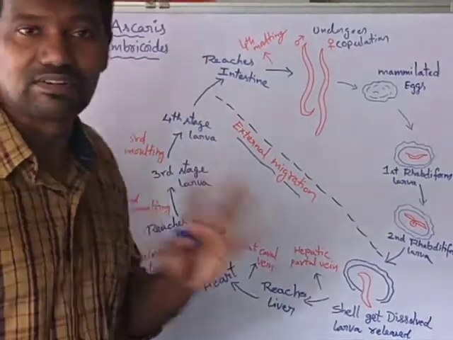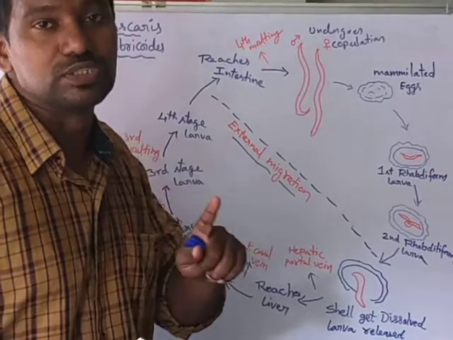After the development, the first larval stage is produced in the egg.